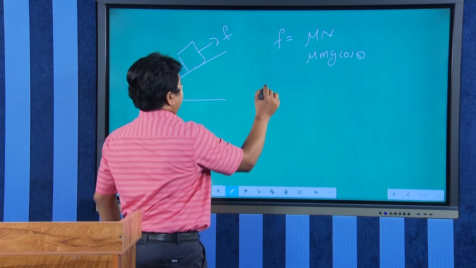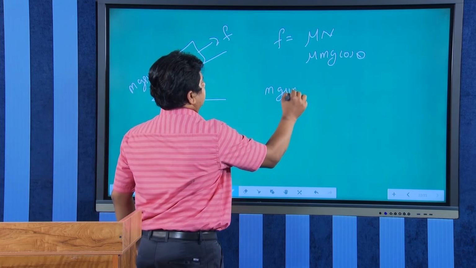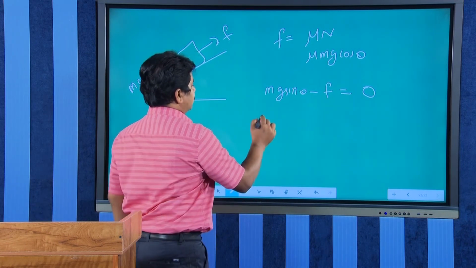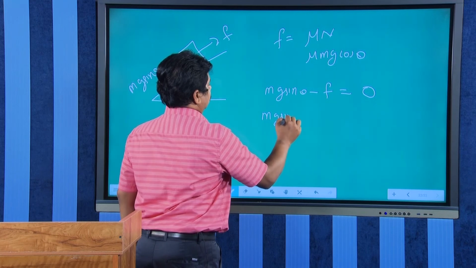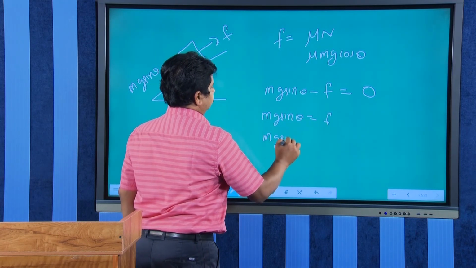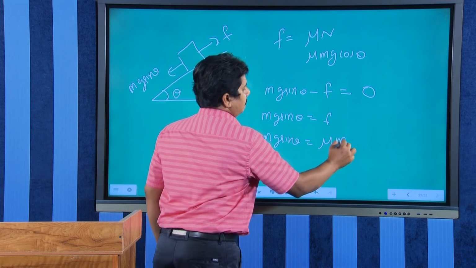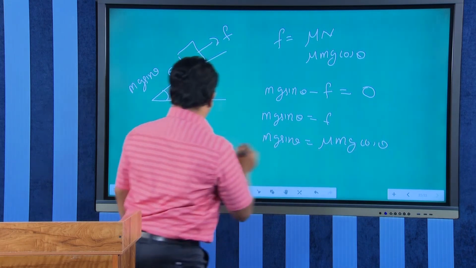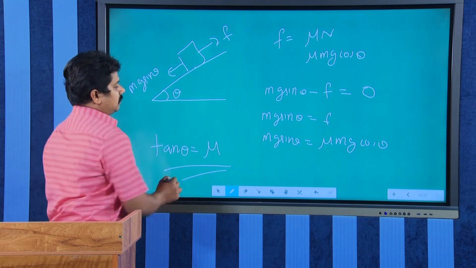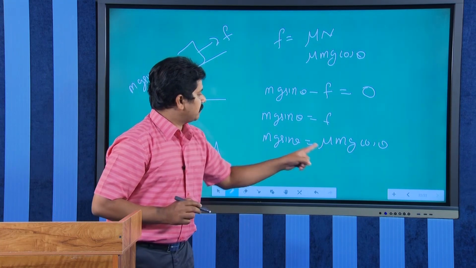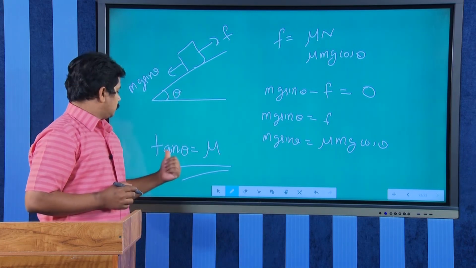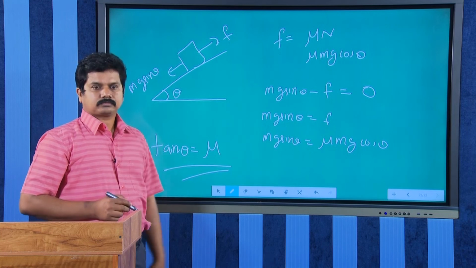So mg sin theta minus f equal to 0, or mg sin theta equal to mu mg cos theta. The g and m get cancelled, so sin theta by cos theta becomes mu. So tan theta equal to mu.